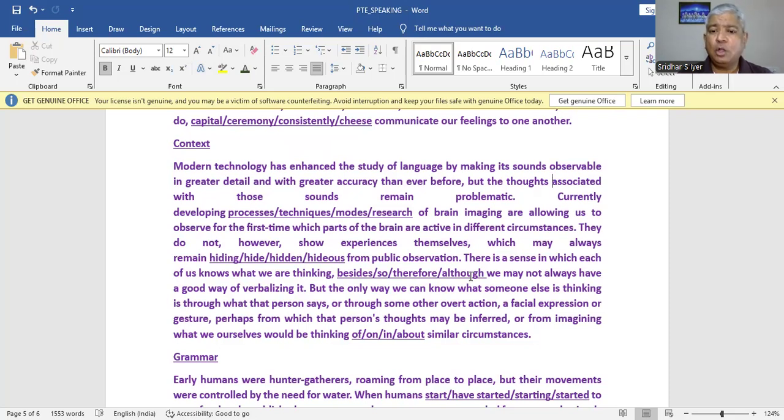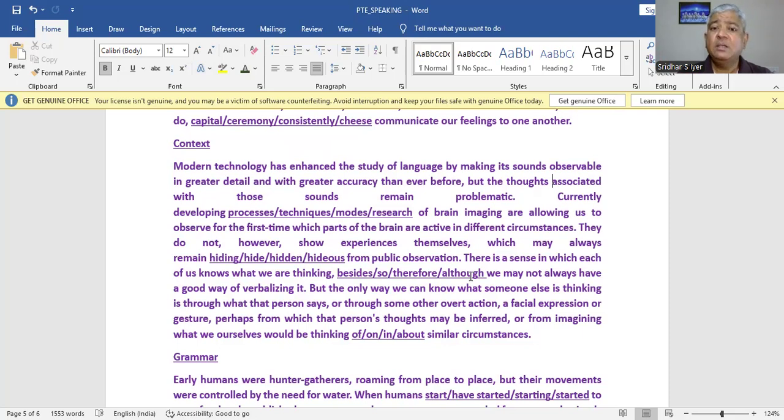So I think although could be the correct collocation because it is talking about a new sentence here. So besides cannot be the correct collocation. Although we may not always have a good way of verbalizing it, but the only way, so the but is correlating with the although by completing the sentence.